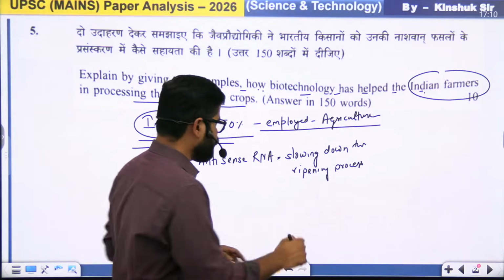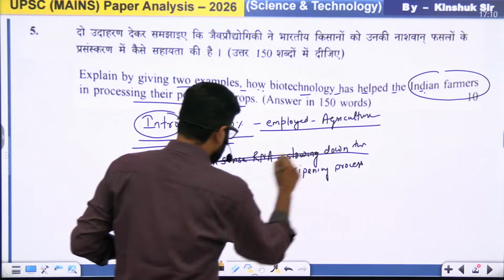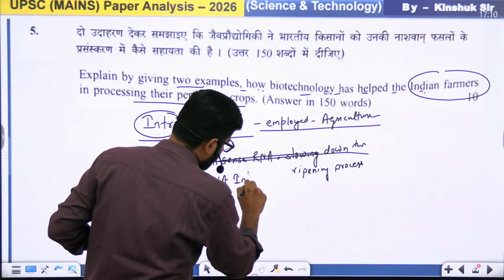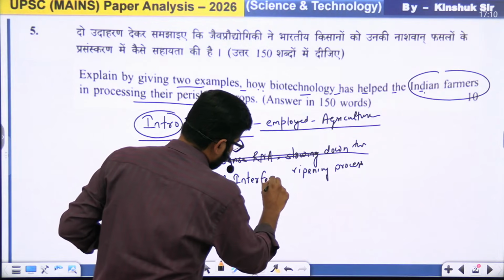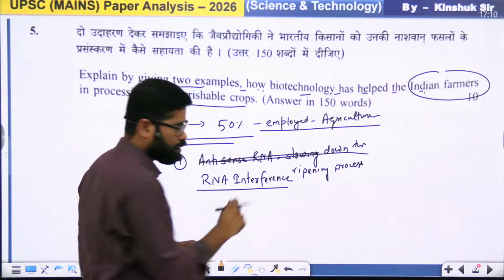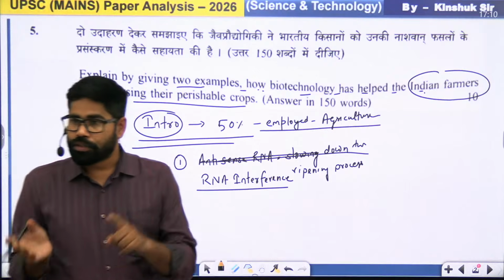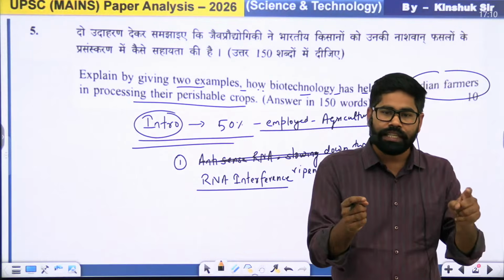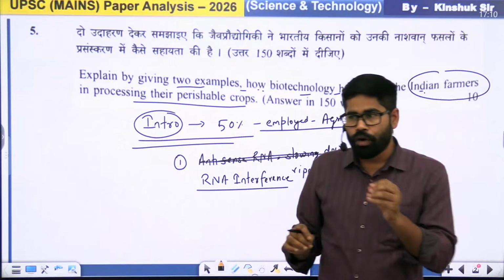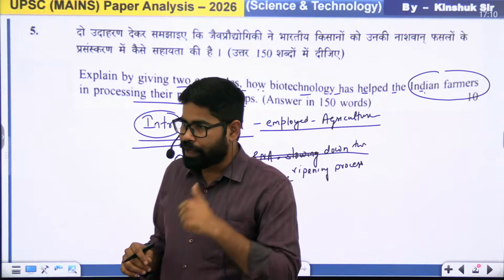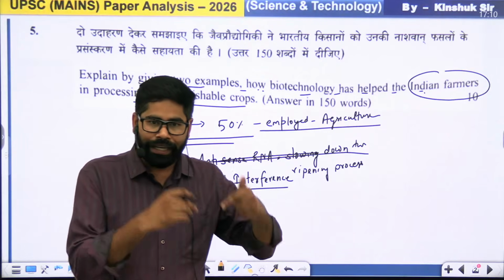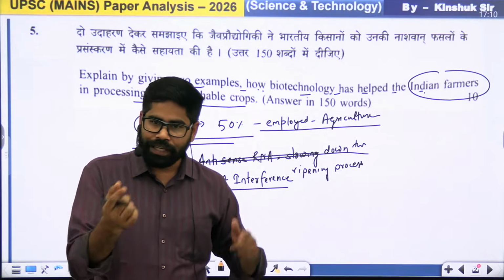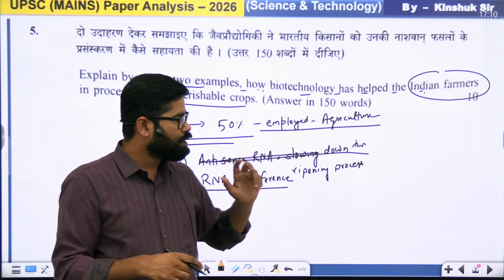इसको पूरा लिखने में क्या करेंगे कि we will say that there is one thing called RNA interference technology. In RNA interference technology, we have the potential to change the various metabolic activities of any crop or any product. So if we are introducing the RNA interference technology, we can stop the metabolism.